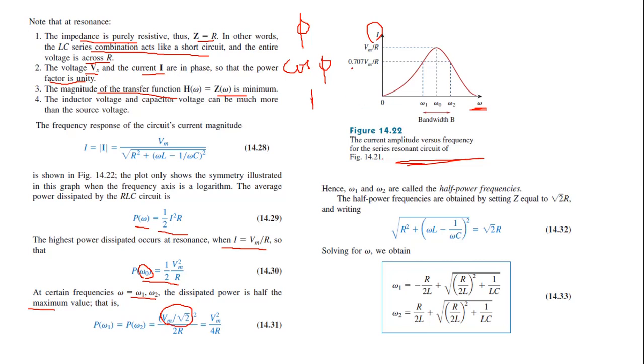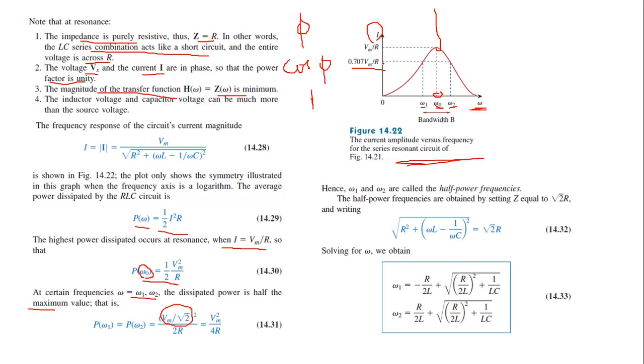You can see this graph. So this is current versus frequency. The maximum peak is the maximum current, and the frequency at which it occurs is omega naught. This is the resonant frequency, and we have two more frequencies, omega 1 and omega 2. Omega 1 is lesser than the resonant frequency and omega 2 is greater than the resonant frequency.